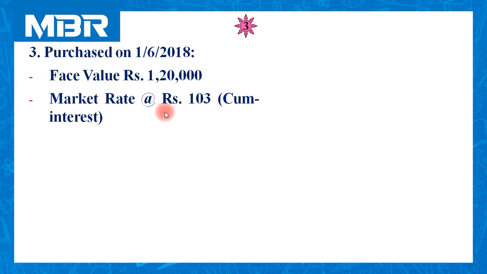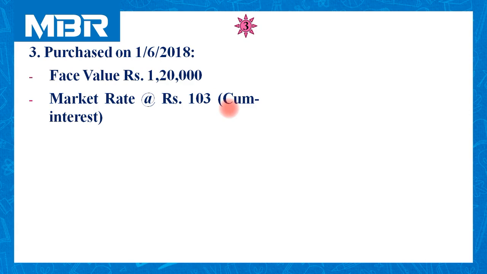It is all about purchase on 1st June 2018. Let us prepare the summary of the transaction from our question. Face value of the transaction 1,20,000. Market rate rupees 103 cum interest.